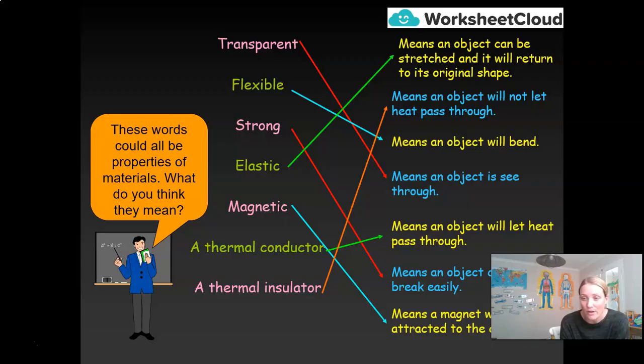The word thermal here means heat. So if you think about thermals, maybe some of you have been lucky enough to go skiing or to a very cold country. You've been asked to wear thermal underwear or thermal clothing. It's to insulate and keep your heat in, but the word thermal itself means heat.